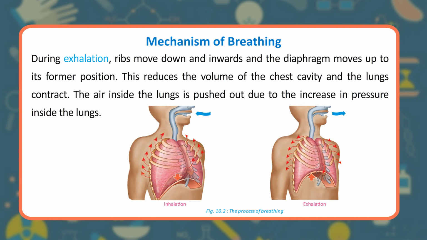During exhalation, ribs move down and inwards and the diaphragm moves up to its former position. This reduces the volume of the chest cavity and the lungs contract. The air inside the lungs is pushed out due to the increase in pressure inside the lungs. The process of breathing: inhalation, exhalation.